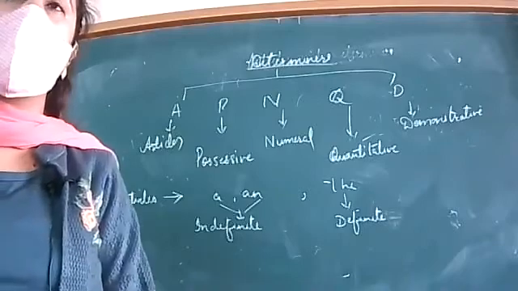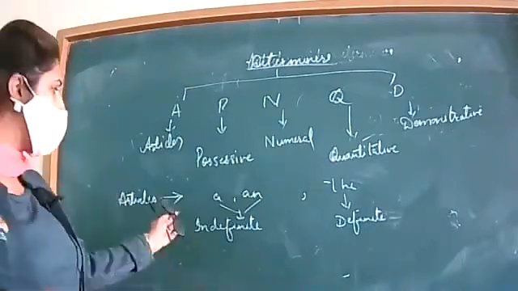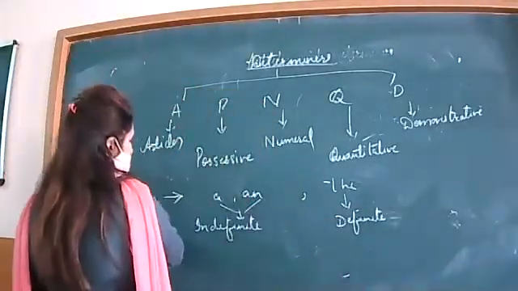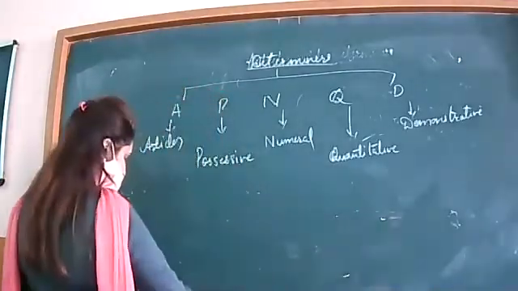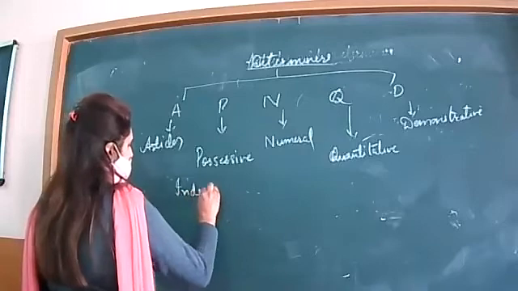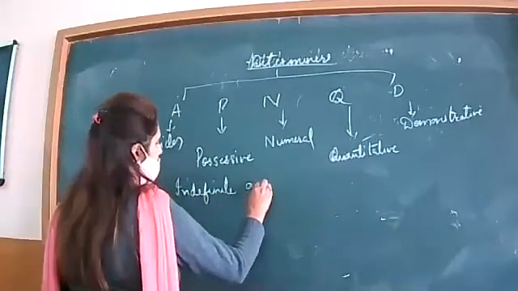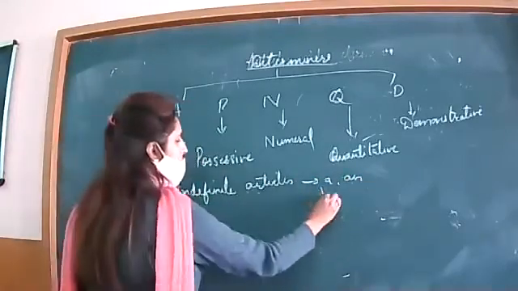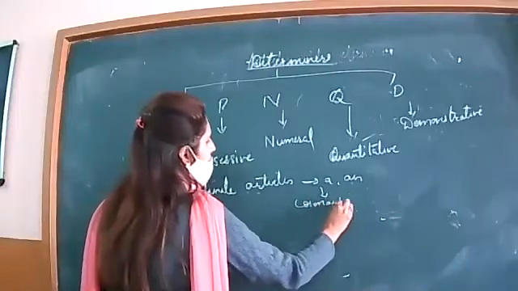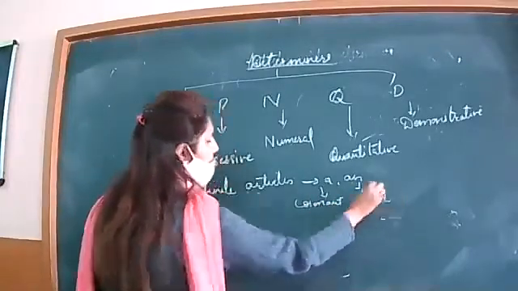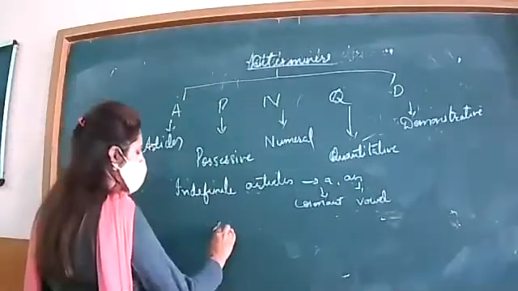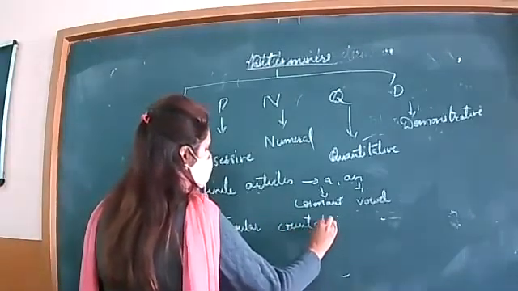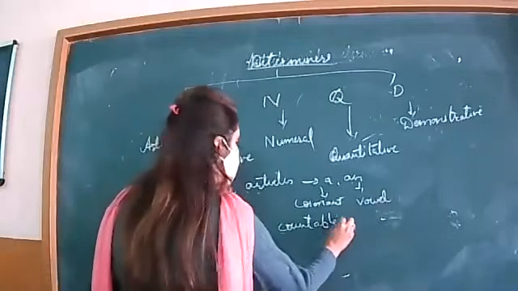I am talking first of all about indefinite articles only, that is a or an. They are used with consonant sounds and vowel sounds, and then with singular countables. This example I have already given.